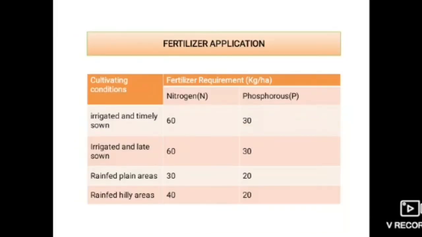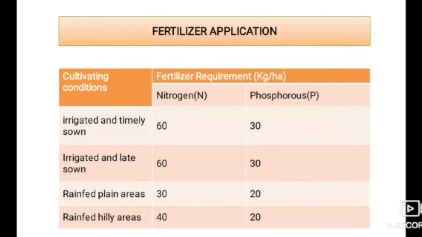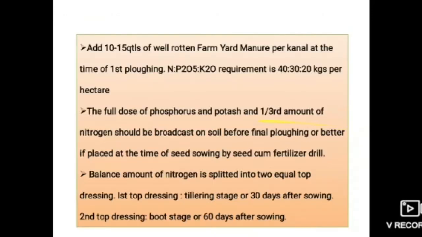Okay. If we see the NP ratio of fertilizer content, irrigated and timely sown varieties require 60 kg of nitrogen per hectare and 30 kg of phosphorus per hectare. If it is irrigated and late sown, it requires 60 kg of nitrogen per hectare and phosphorus is about 30 kg per hectare. Rain-fed plain areas require 30 kg nitrogen per hectare and phosphorus is about 20 kg per hectare. Rain-fed hilly areas require 40 kg of nitrogen per hectare and 20 kg of phosphorus per hectare. Okay, these were the fertilizer applications.